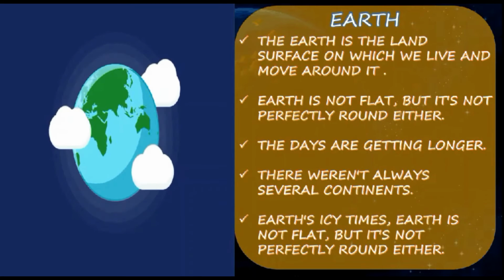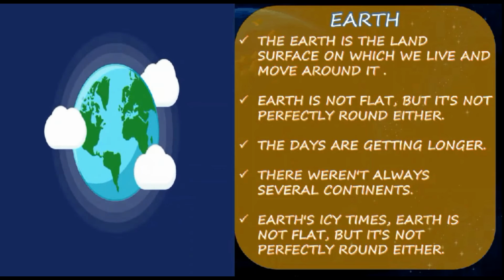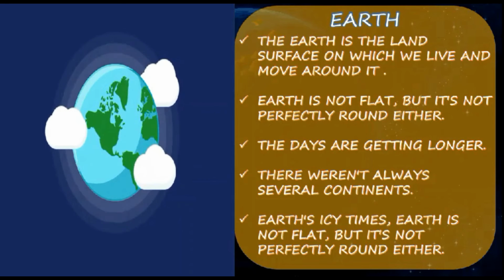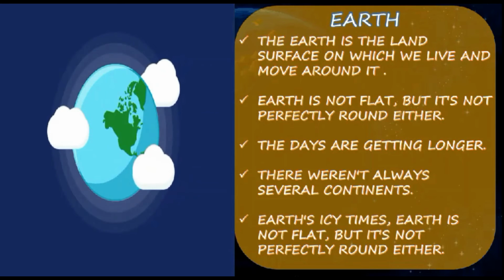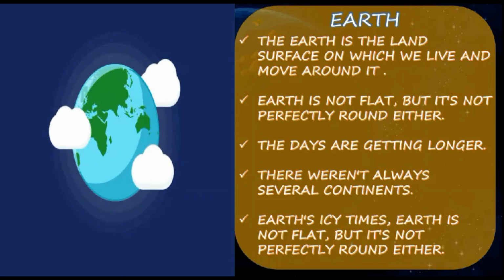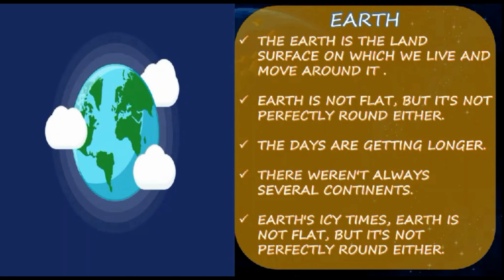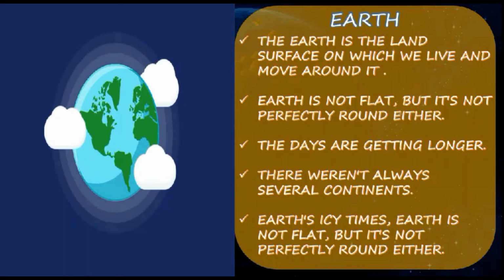Earth is the land surface on which we live and move around. Earth is not flat, but it is not perfectly round either. The days are getting longer. There were not always several continents. There were icy times. So, what is the shape of Earth? We all know that the shape of the Earth is spherical, like a ball.